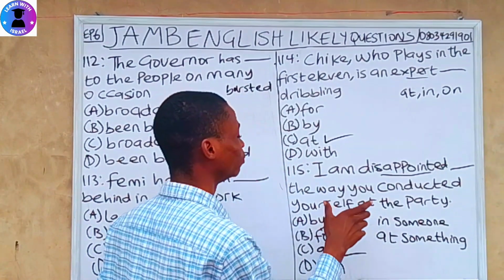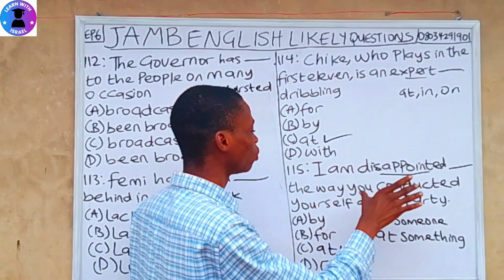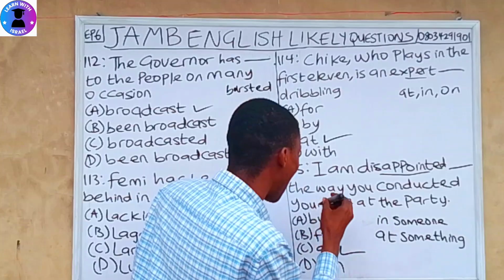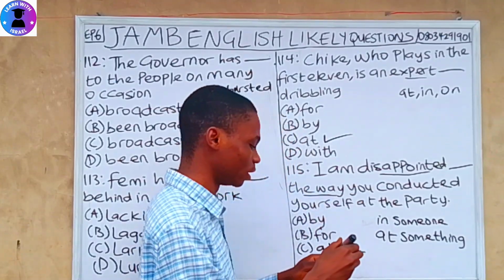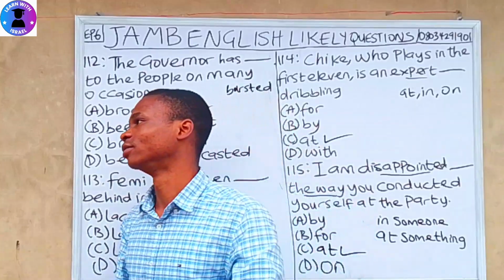I am disappointed at the way you conducted yourself at the party, not the person in particular, the way. Disappointed at the way. I hope you understand with my explanation. So let's move to the next one.